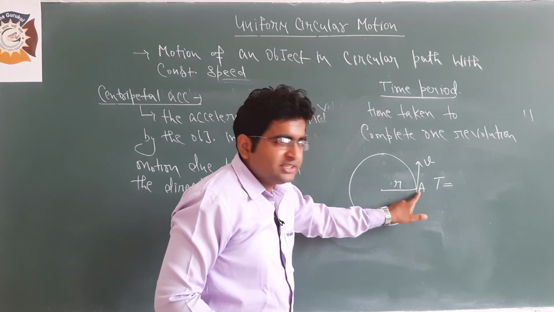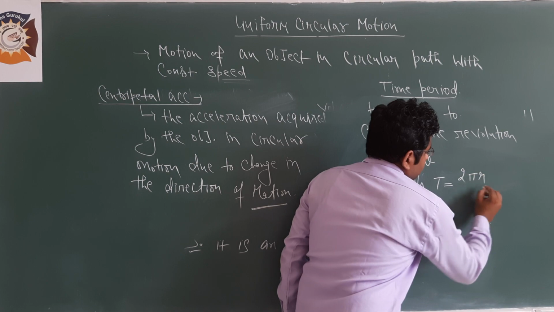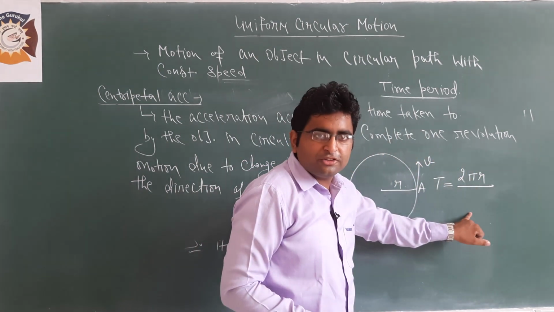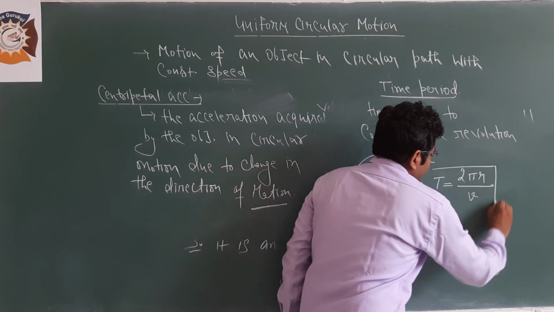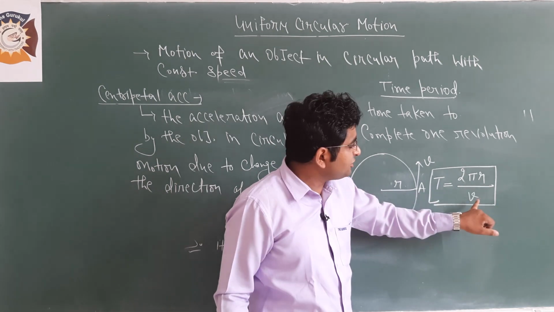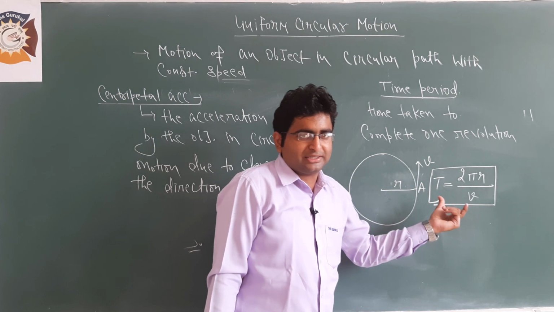So you have covered the distance 2 pi r. And time period is equal to distance upon speed, and speed is v. So if you know the radius of the circular path and the velocity of the object, then you can calculate the time period for that object.